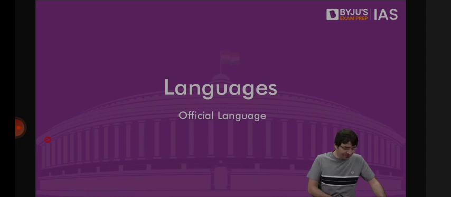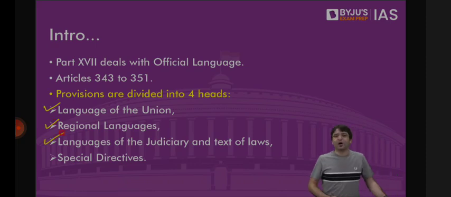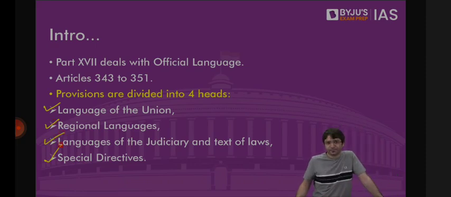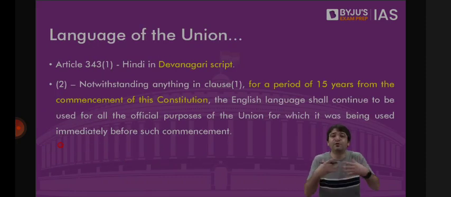One, what is the official language of the Union? Second, what is the official language of a state? Regional languages. What is the language of the judiciary and the text of laws that are passed by the parliament? And what are some special directives vis-a-vis language? Let's first look at what is the official language of the Union. But first you need to know what we mean by official language.